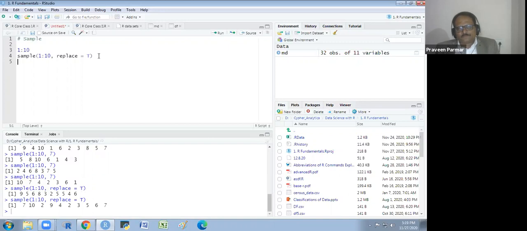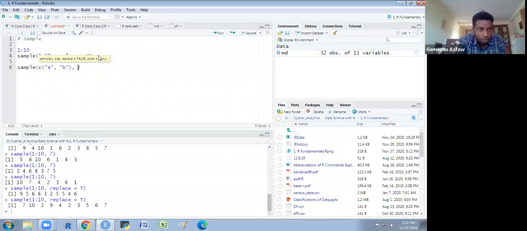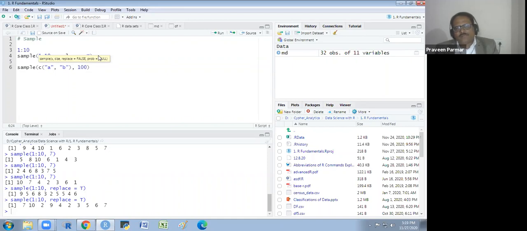Got it? Understand? If I want to create a sample only from A and B, and I want 100 times this, how many times? 100 times A and B. So replacement is compulsory, because A and B will repeat.